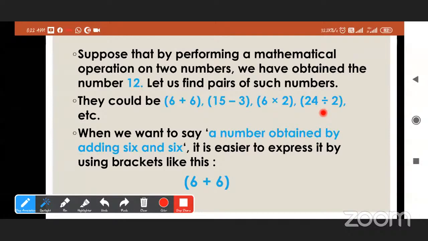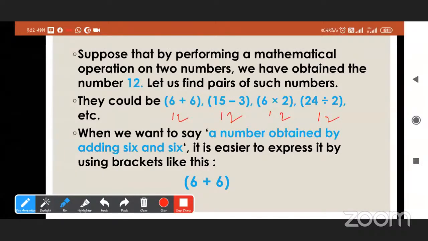So all these are expressions, the ones in blue. Now 6 plus 6 is 12. 15 minus 3 is 12. 6 into 2 is 12. 24 divided by 2 is 12. So all the expressions have the answer 12. So all the expressions are equal.